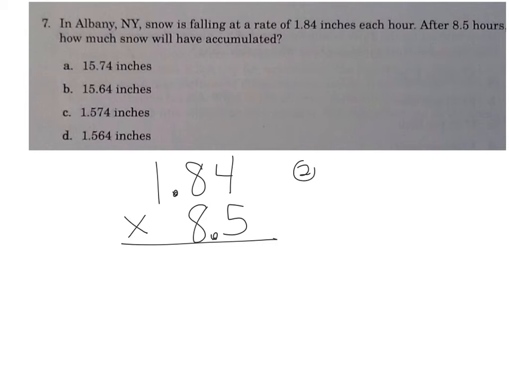So I have 2 decimal digits here. I have 1 decimal digit here. That means that when I'm finished multiplying these 2 numbers, I need 3 decimal digits in my product. I'm not adding any zeros. I'm not taking any zeros away. Just do the multiplication, put in 3 decimals, and see what you come up with.